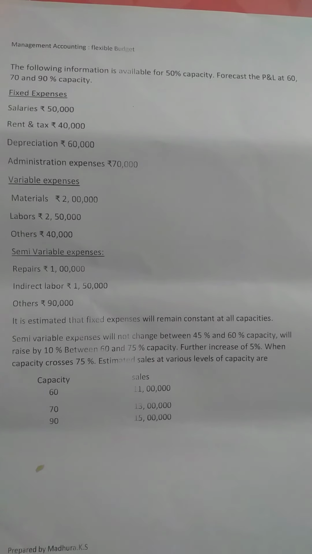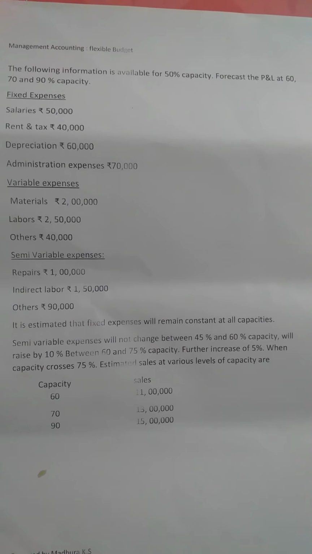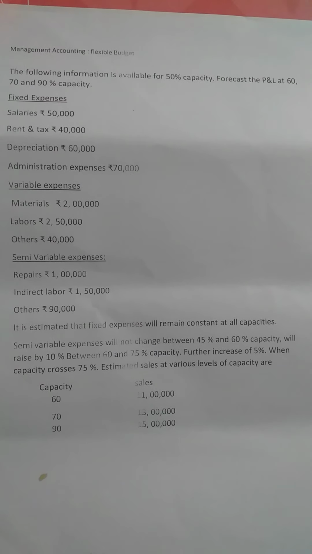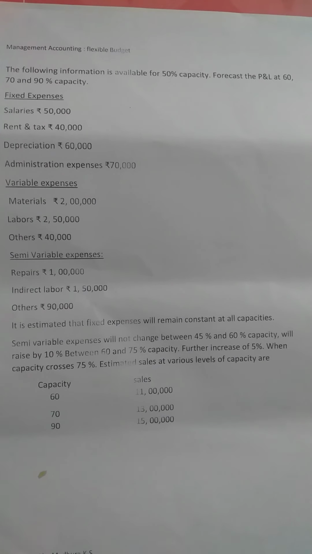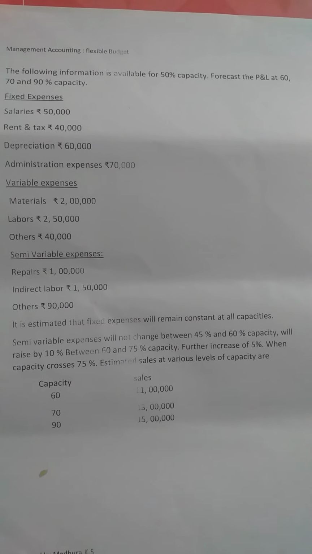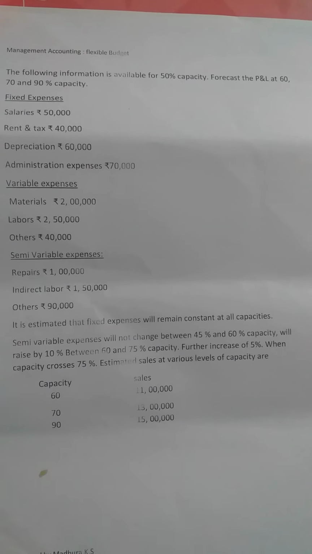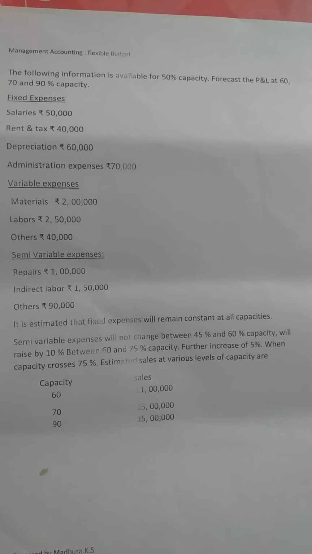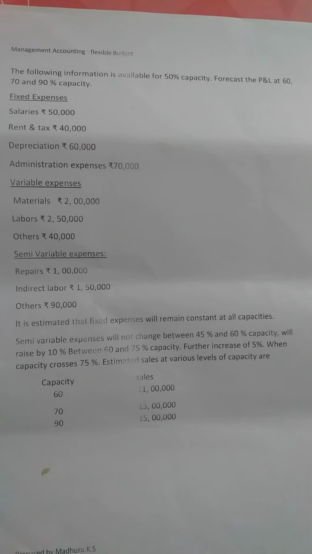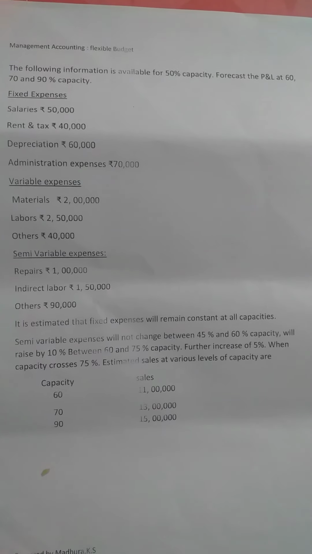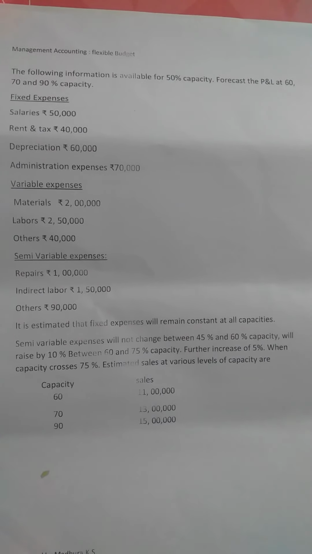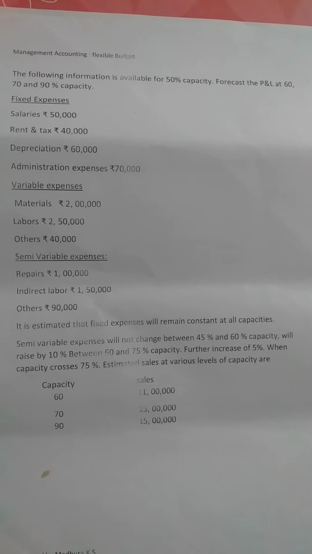Forecast the P&L account at 60, 70, 90% capacity. That means here, whatever information they have given about 50% capacity, as I told earlier, a flexible budget is purely based on the different levels of activity. When the level of activity changes, the flexible budget also changes. So here the first level of activity is 50% capacity, and keeping that 50% capacity, the cost of fixed expenses, variable expenses and semi-variable expenses have been given. And you need to forecast the P&L account at 60, 70, 90% capacity.